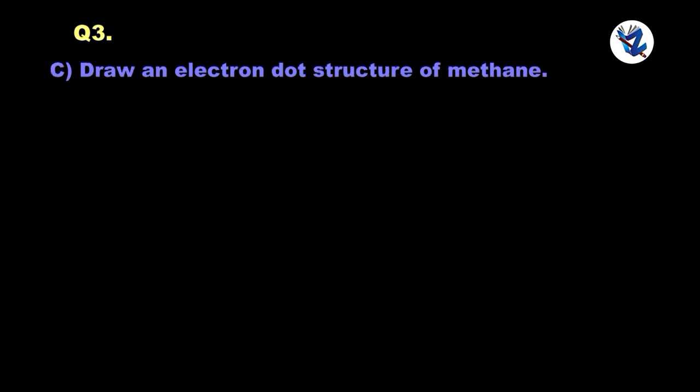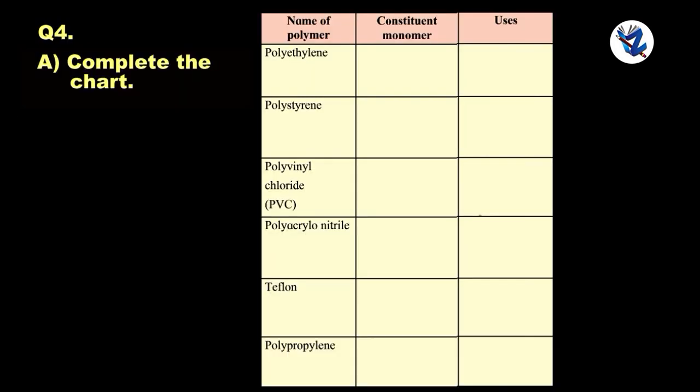Next question. Draw an electron dot structure of methane. Question 4. Complete the chart. The answer is polyethylene, constituent monomer ethylene, uses carry bags, sportswear.